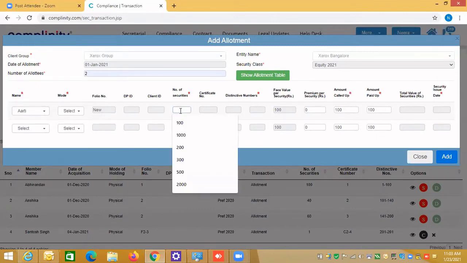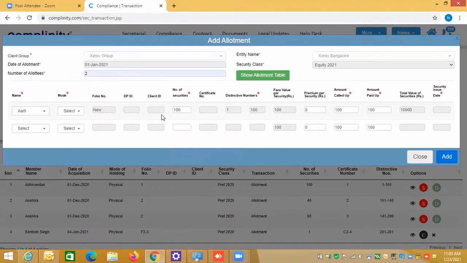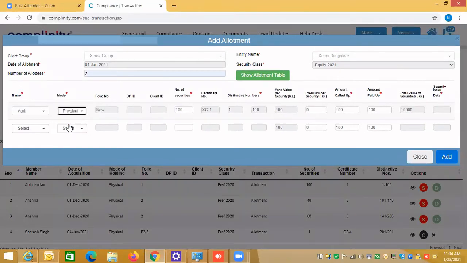So security, I'm entering here 100. And you see DP ID and client ID only need to be entered if you are DMAT, because then you must have the details with you. So I'm just saying physical transfer. In a physical transfer, why is the folio number coming new? Because this is a new member. And the number of securities which I'm allotting is 100.